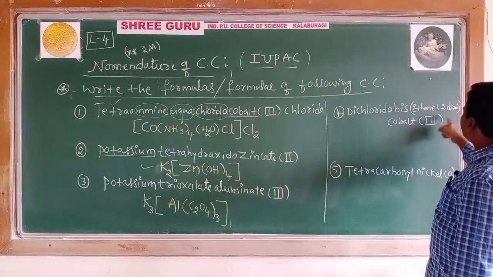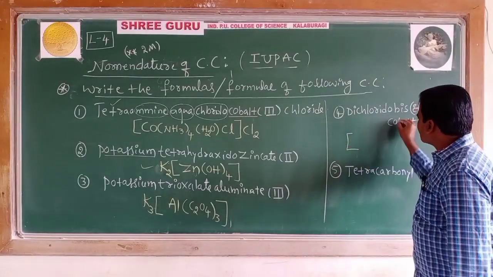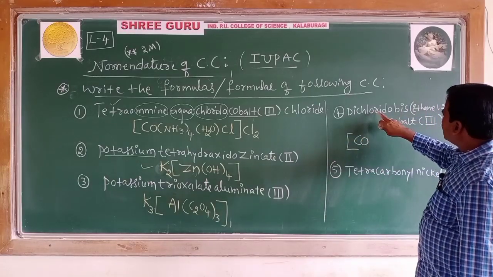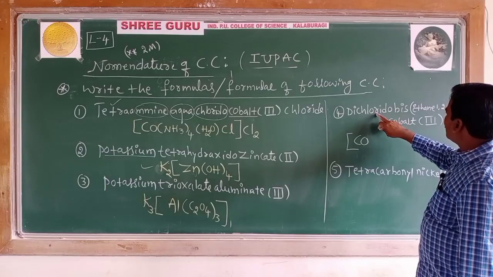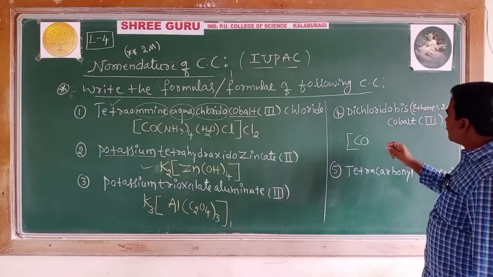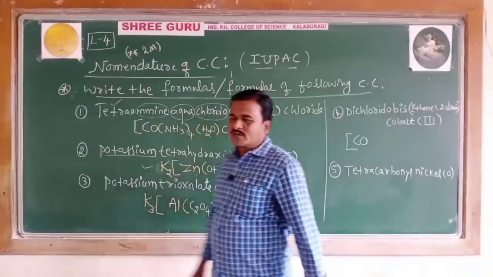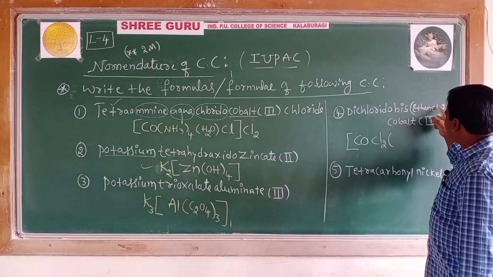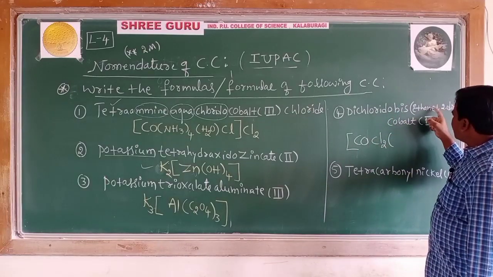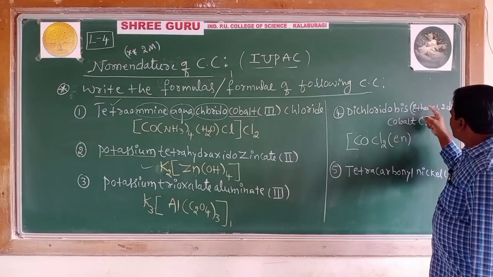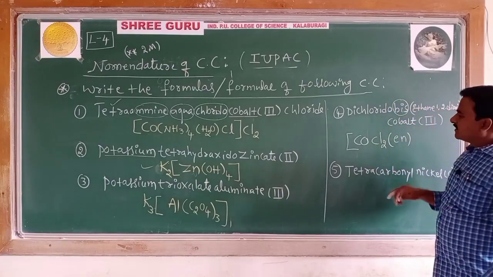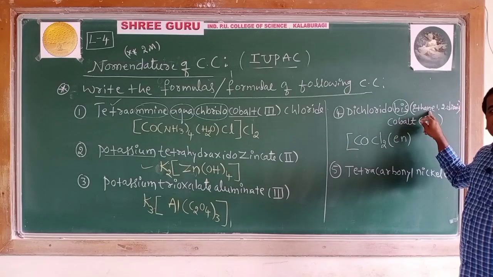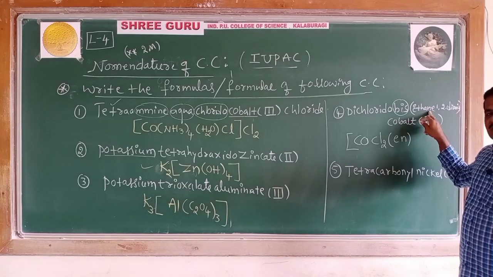Coming to the fourth example: dichloridobis(ethane-1,2-diamine)cobalt. Central metal atom is cobalt, with dichlorido, so you will get 2 times Cl. Bis is used for ligands which already contain Greek prefixes in them.